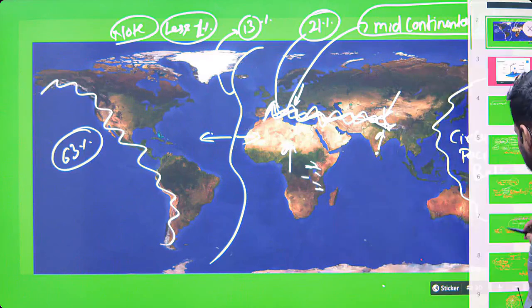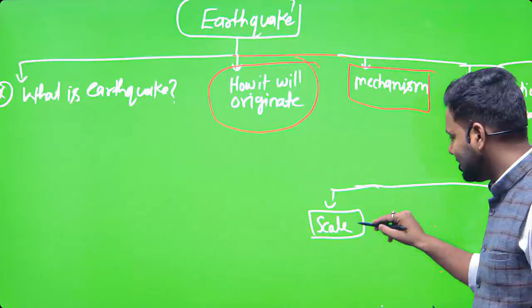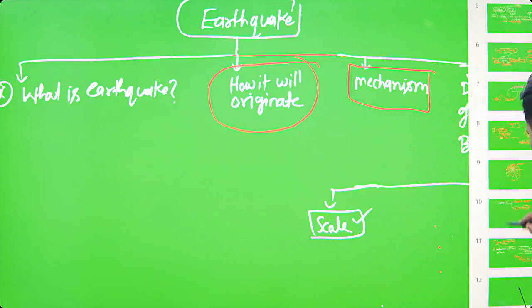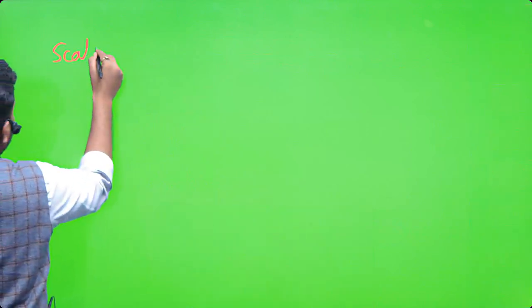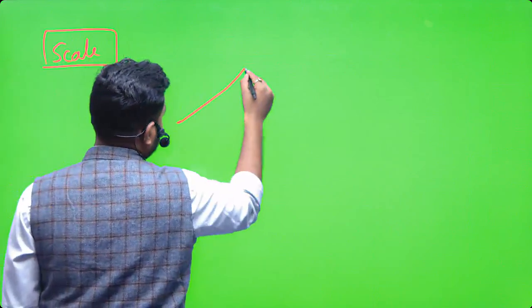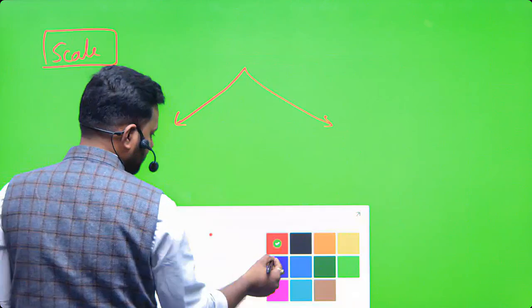Then where are we going? Now we are going to discuss types of scale. When we discuss the types of scale, it is most important in my point of view. Most of the questions come from scale. There are two types of scale to measure the earthquake.